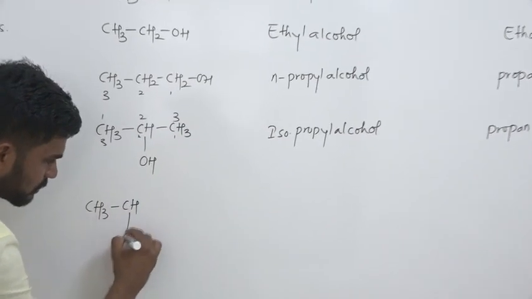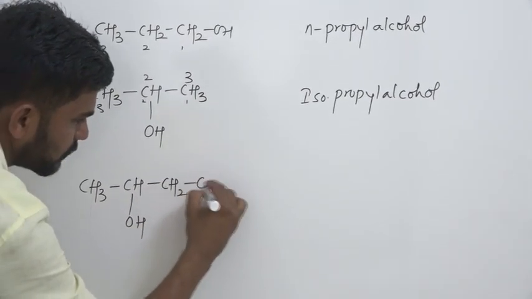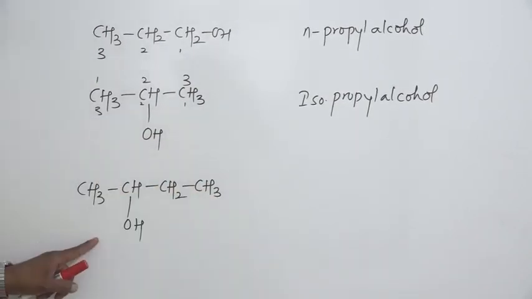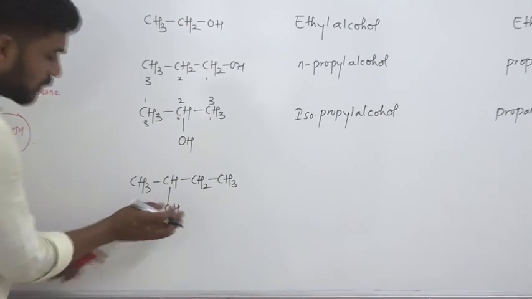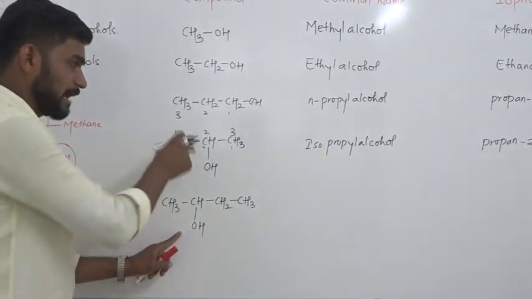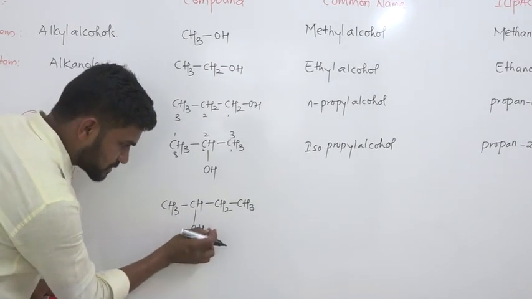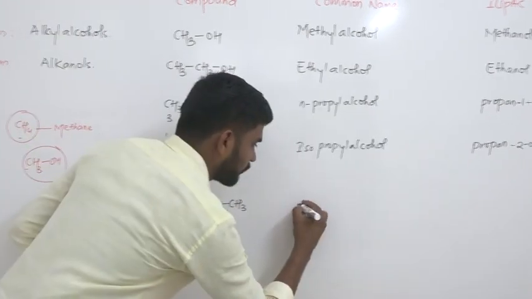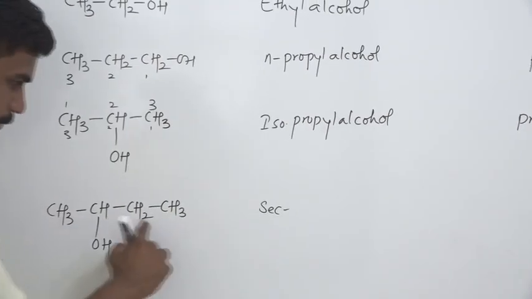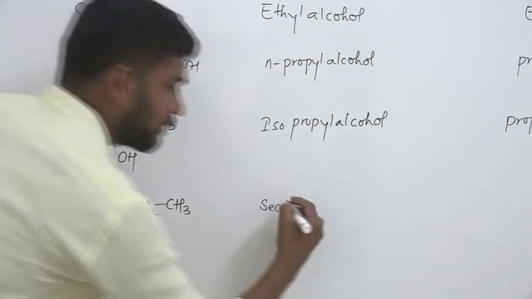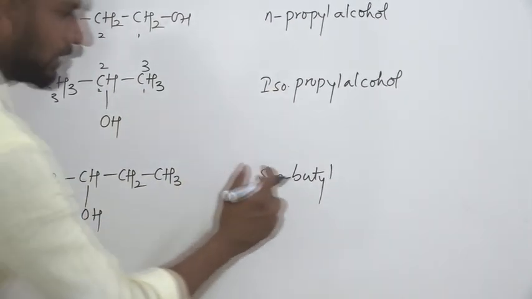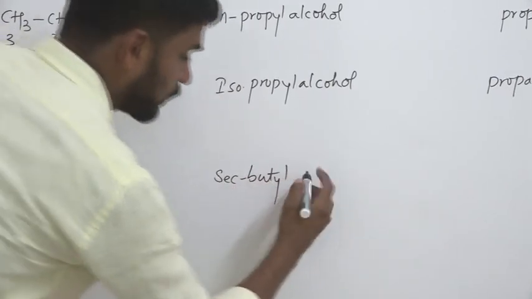Let us go for another example, CH3CHOHCH2CH3. The common name of this compound is secondary butyl alcohol. Secondary butyl means the OH group is present on a secondary carbon atom, as we discussed in the classification of primary and secondary. That's why we use the word sec, which indicates secondary. How many carbon atoms are there in total? 4 carbon atoms, meaning butyl. Secondary butyl, and the functional group here is the OH group. Therefore this becomes secondary butyl alcohol.